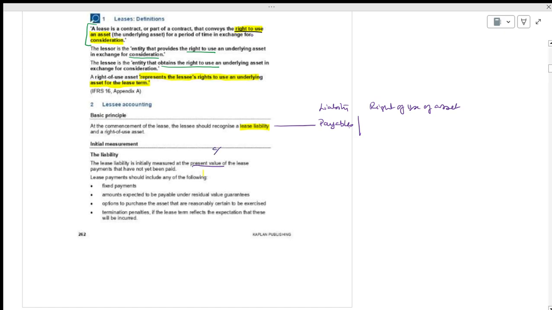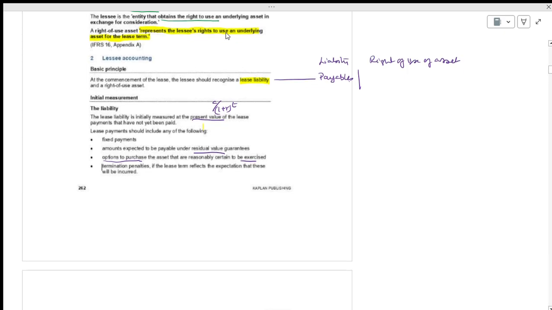Present value is nothing but C divided by (1 plus R) to the power of T. Lease payments should also include fixed payments, amounts expected to be payable under residual value guarantees, and the option to purchase the asset if reasonably certain to be exercised. You should have the option to purchase the asset at the end of the lease life.